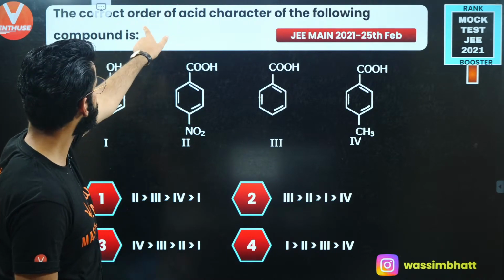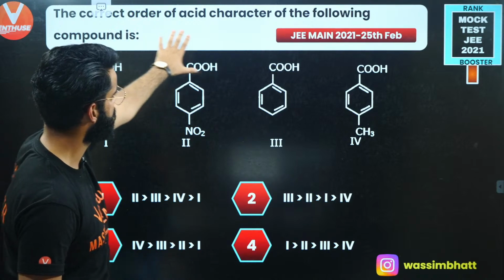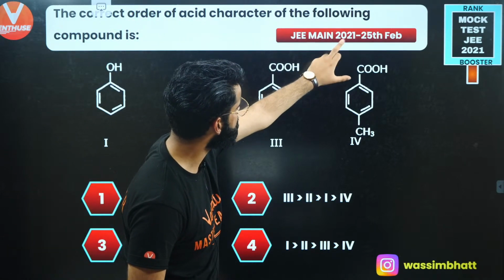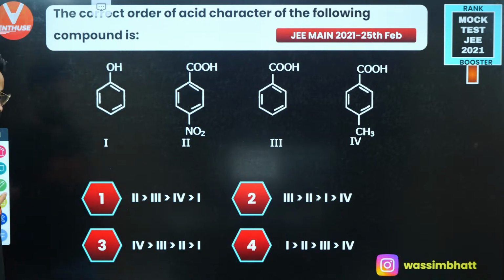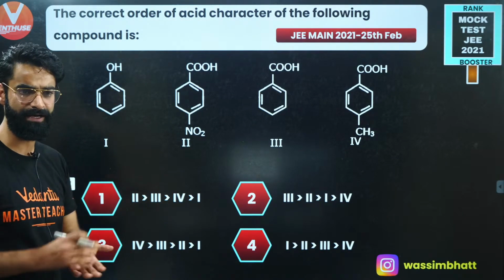The correct order of acidic character of the following compound. The question was asked in Mains 2021, 25th attempt. That means this year only this was asked, right? This year only this question was asked. I need to check the acidic strength, yeah?